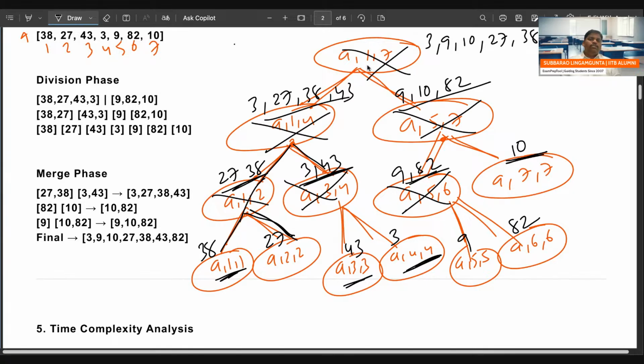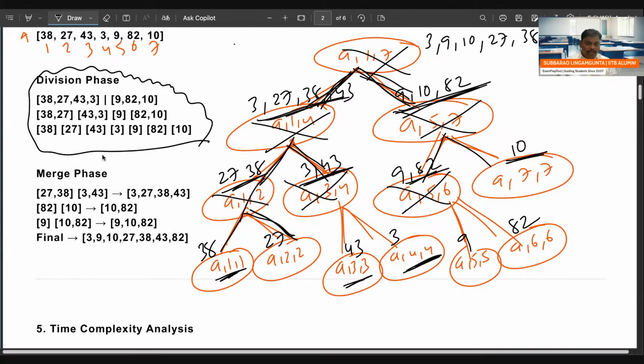So sorting is done. Remember everyone, this is called divide, and this is called combine. When you are combining, all elements you are taking into consideration. When you are dividing, simply divide. 8 elements become 4 this side, 4 this side. If 7 elements, 4 this side, 3 this side. So this entire thing is first divide here. This also divide, this also divide. This is the divide story, until one element comes.